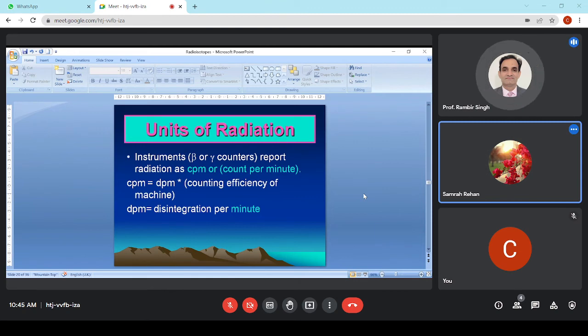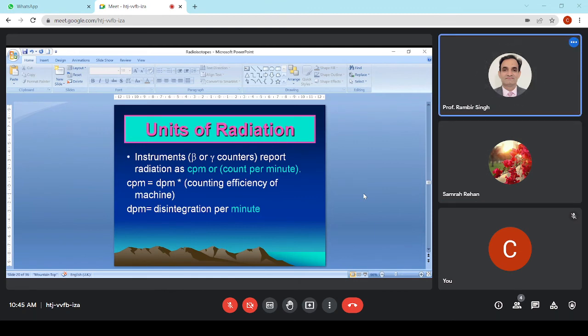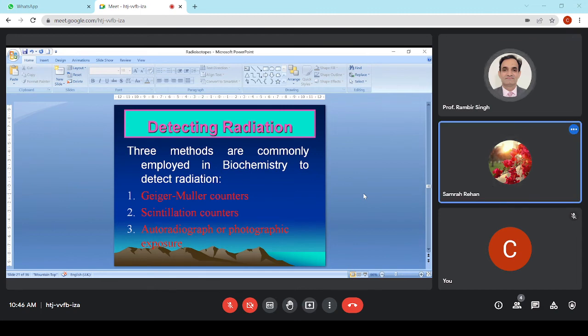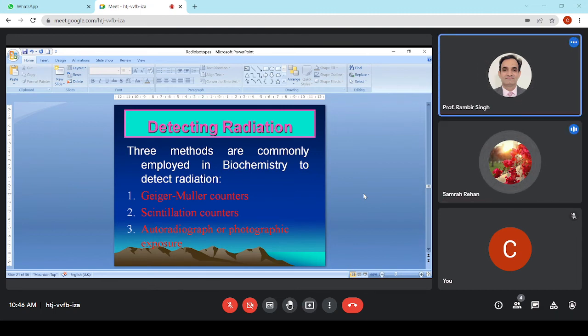So how do we measure radioactivity? For measurement of radioactivity, we have different counters. Counters means counting of radioactivity. You might have heard about the GM counter, the Geiger-Muller counter. Then we have scintillation counters. And the third method of measuring radioactivity is autoradiography, or photographic exposure. Generally in the lab we use all three methods.